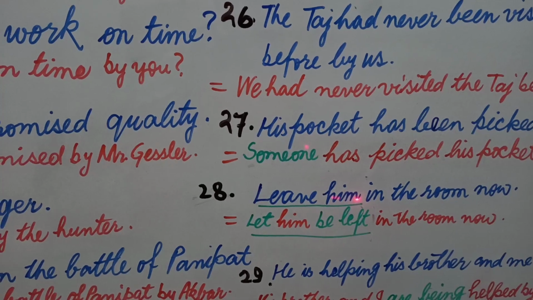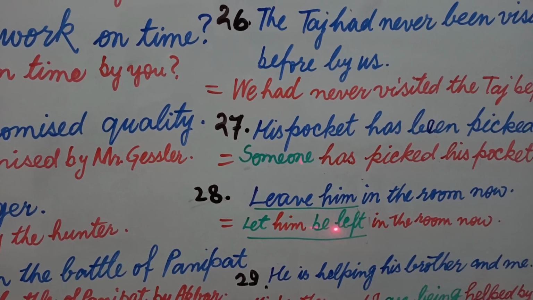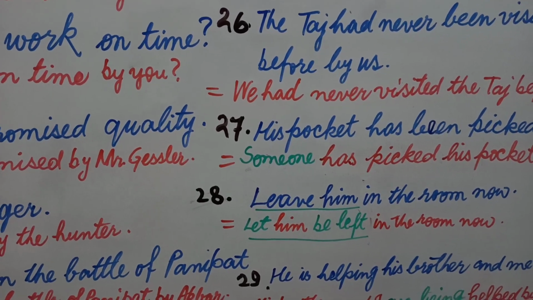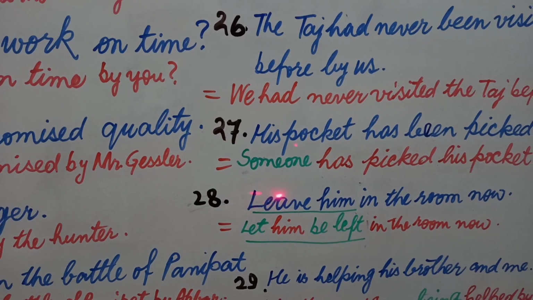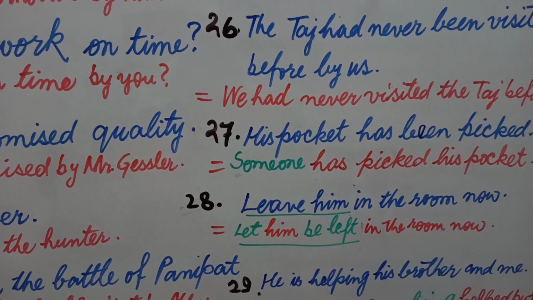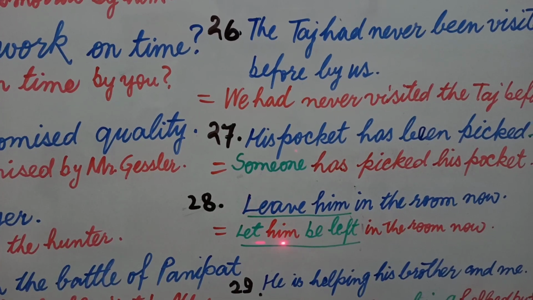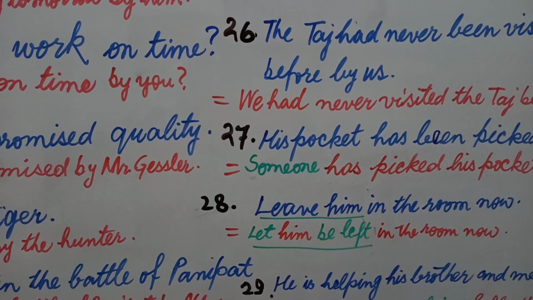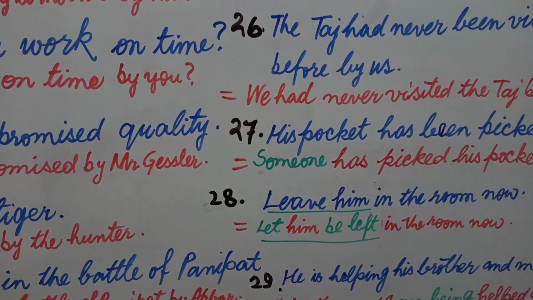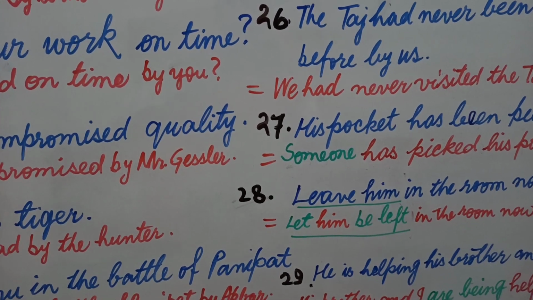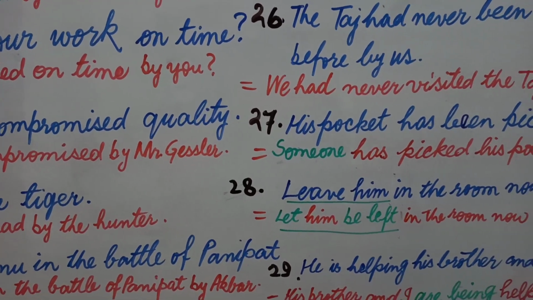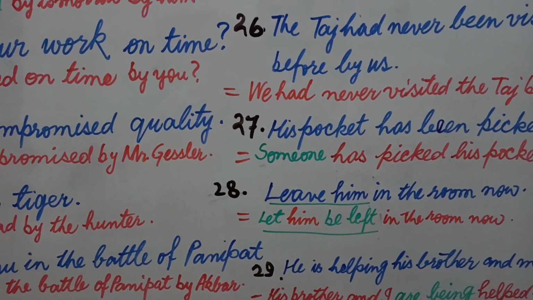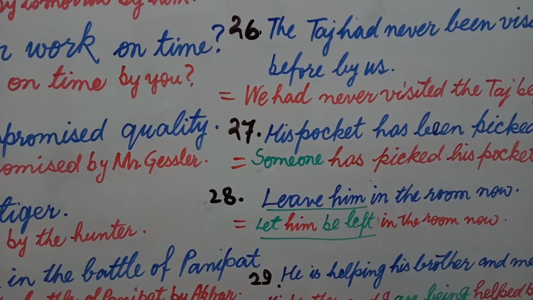So you just pick object him, you use let him be plus third form. It means passive voice based on imperative sentence revolves around the two words verb and object. You write let, then object, be and third form. You don't write here he, because in imperative sentence we don't change him into he, me into I. Me remains as it is as me, us remains as it is as us, and so as with him. Let him be left, and the rest part of the sentence will be copied as it is. In this way your active voice here will be changed into passive voice.